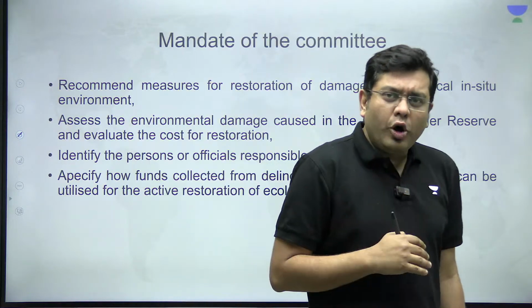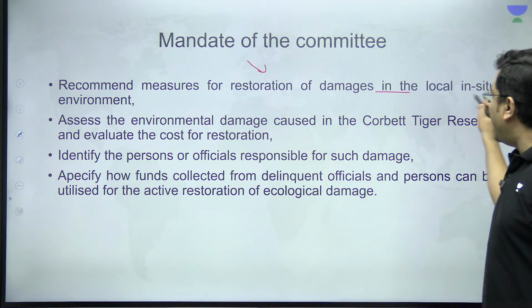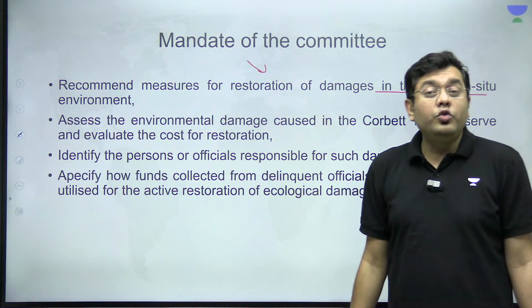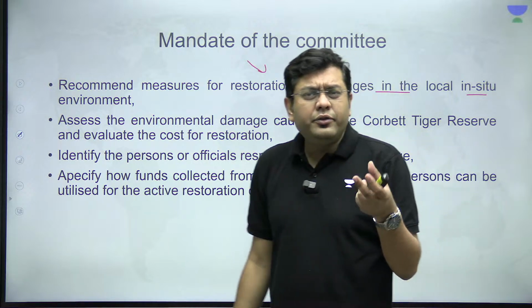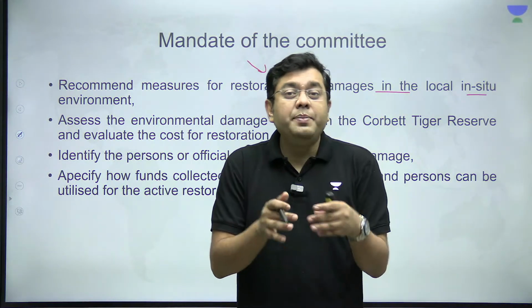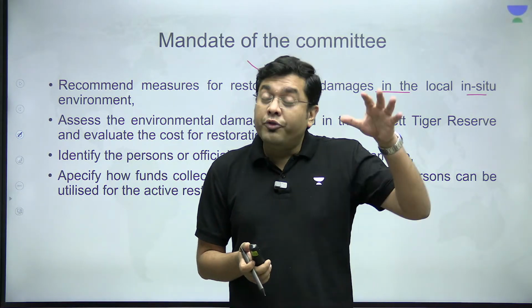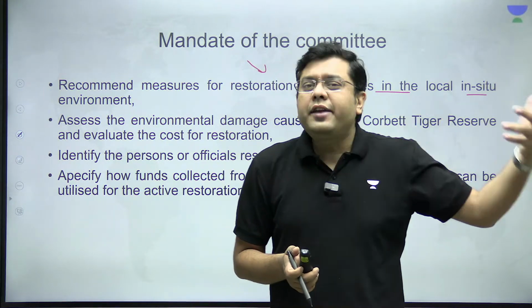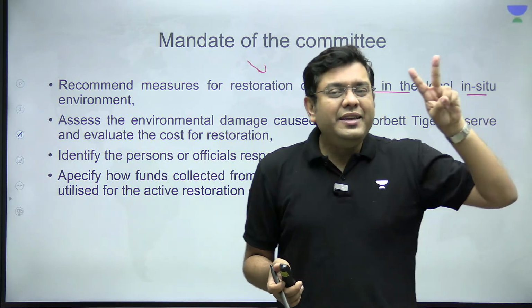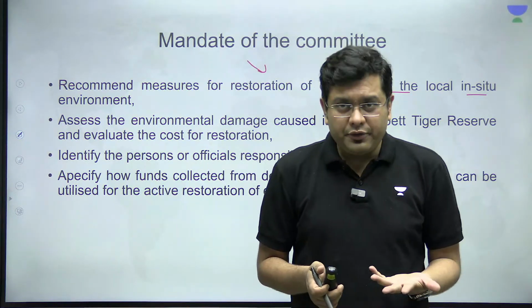The mandate of that committee is to recommend measures for restoration of damage in the local in situ environment. In situ environment means what? It means the region where the species belongs naturally, right? In situ form of conservation and ex situ form of conservation. These are two principal methods of carrying out conservation of any kind of species.